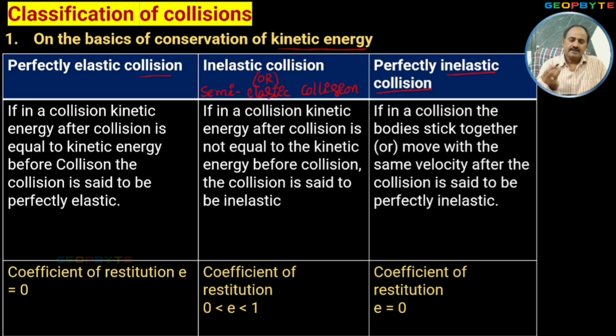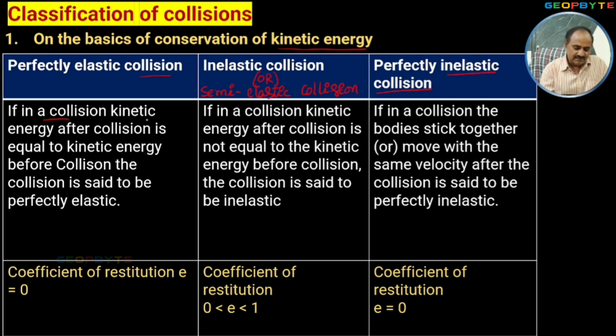So based on the kinetic energy during the collision, collisions are of three types: perfectly elastic collision, inelastic collision also called semi-elastic collision, and third, perfectly inelastic collision. Now look at the meaning of perfectly elastic collision.